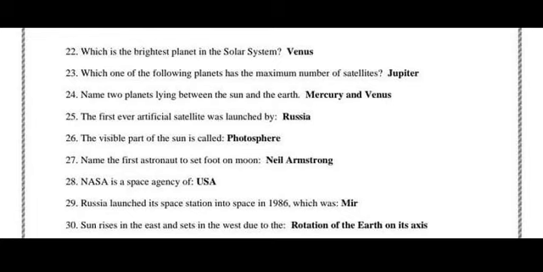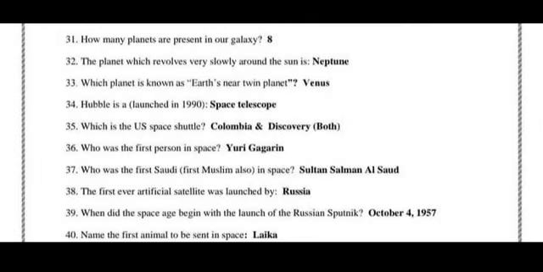Russia launched its space station into space in 1986, which was Mir, M-I-R. The Sun rises in the east and sets in the west due to the rotation of the Earth on its axis. Next, how many planets are present in our galaxy? 8. One has been removed. The planet which revolves very slowly around the sun: this is Neptune. Which planet is known as Earth's near twin planet? This is Venus. Hubble was launched in 1990.